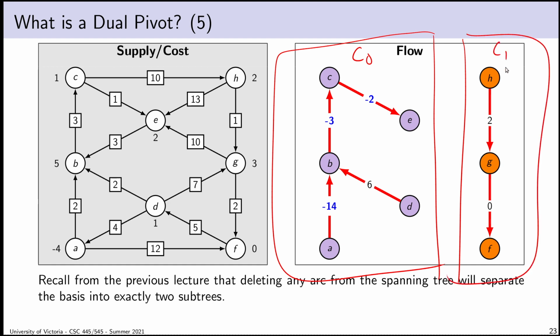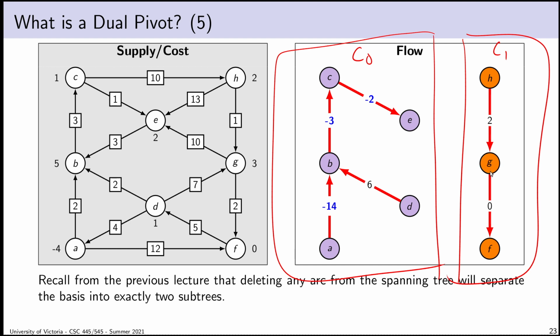All right. And so clearly, I think I already have some hint as to what I need to do to finish my dual pivot. My goal in this sequence is, instead of just saying, here's a list of things to do for your dual pivot, to see if we can deduce them all from scratch, just like with primal pivoting. So one thing we know is that when I choose my entering arc, whatever I choose, it has to result in me having a basis when I'm done. I can't continue this problem if my basis isn't valid. So I know that my entering arc has to reconnect these two components. It has to somehow bridge between C0 and C1.